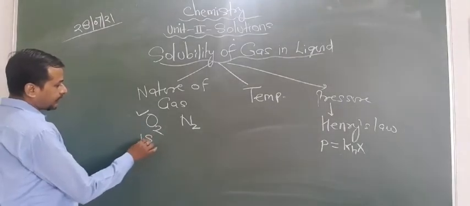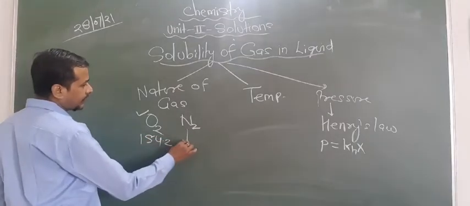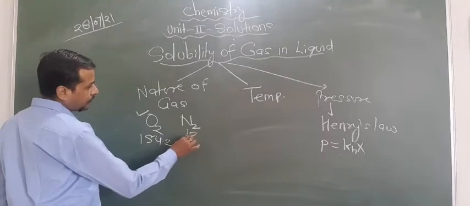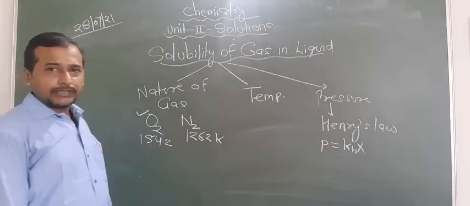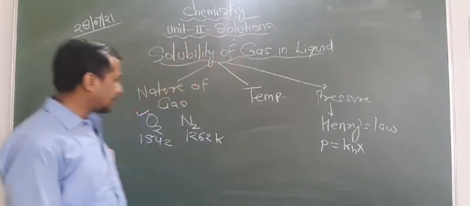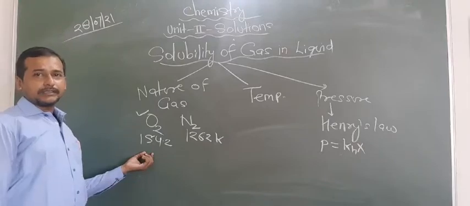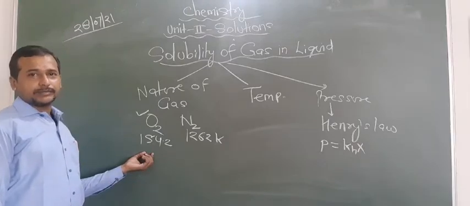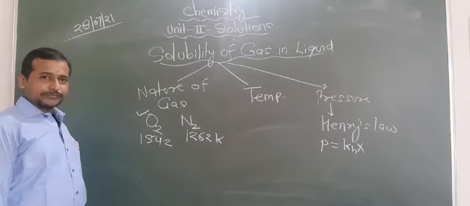The critical temperature of O2 is nearly 154.2 Kelvin, and the critical temperature of nitrogen is 126.2 Kelvin. So this can be understood by critical temperature. The more the critical temperature, the easier the liquefaction of gas. In that condition O2 is more soluble than N2.